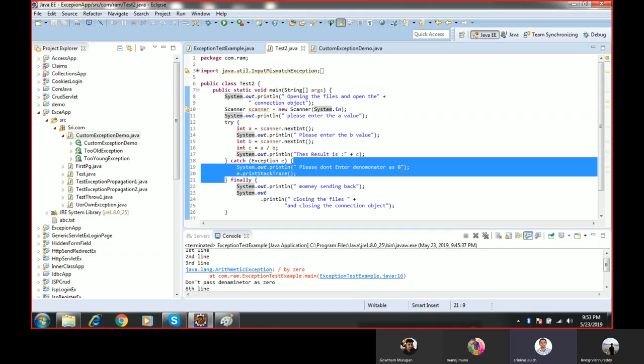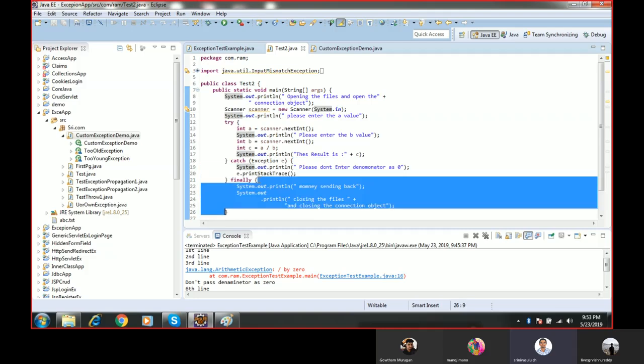It prints 'Please don't enter denominator as 0' and then the exception. So there is a piece of code that must execute, that is for closing the files and closing the connection object. That piece of code I will place inside the finally block. This code will execute 100% irrespective of whether the exception has occurred or not.